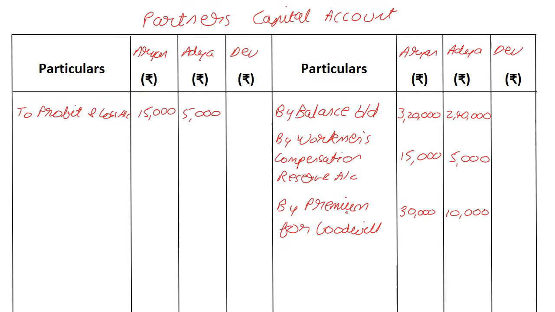But the incoming partner will bring in money. That should happen before premium for goodwill, right? Because you get them together. One below the other is also fine, but ideally, if we have partners' capital over here, the new partner's capital over here, it would have been better, but no problem. I'm just going to put it below.